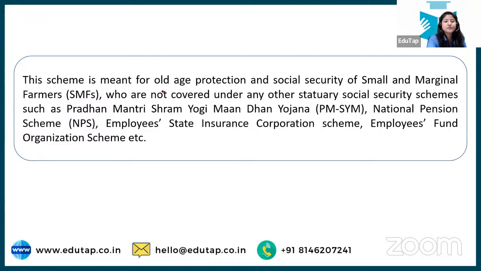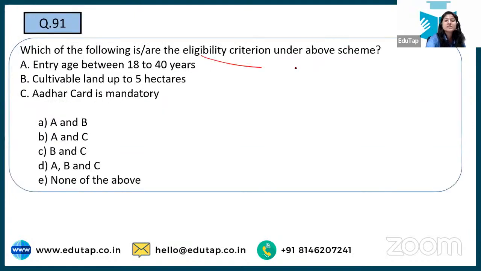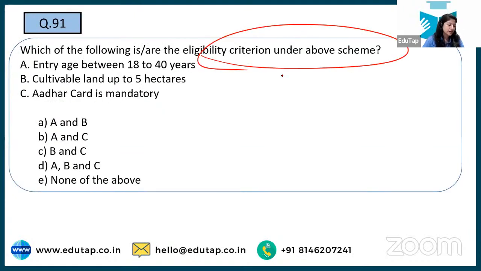Next is this scheme for old age protection. I think you should know it by now. It is about the social security of small and marginal farmers who are not covered in the rest of the social security schemes that exist there. Here, which of the following is the eligibility criteria of the above scheme? Identify the scheme and tell me the eligibility criteria of it.